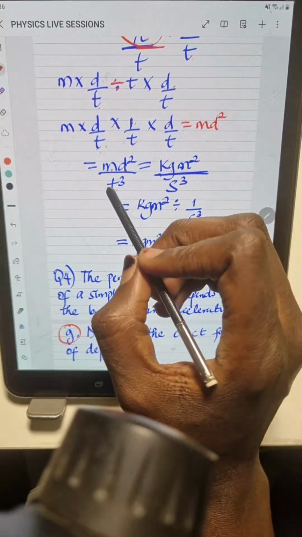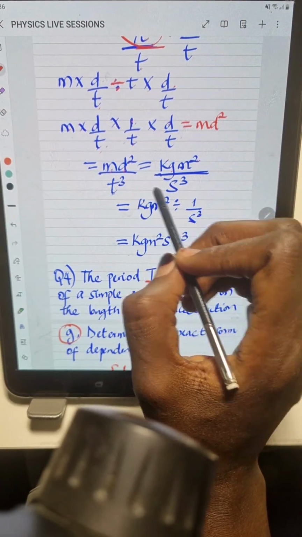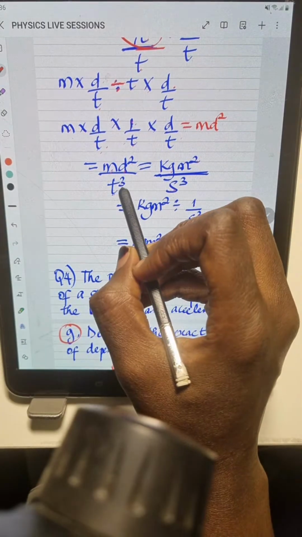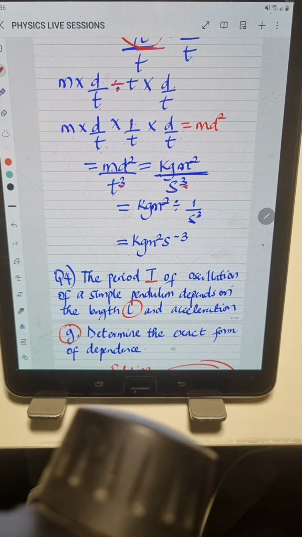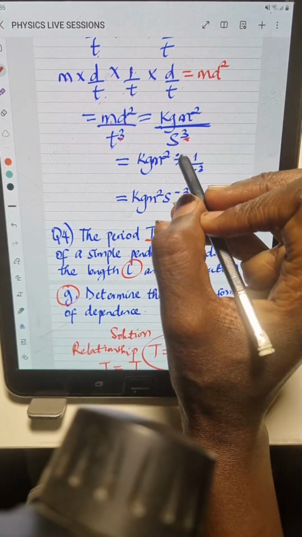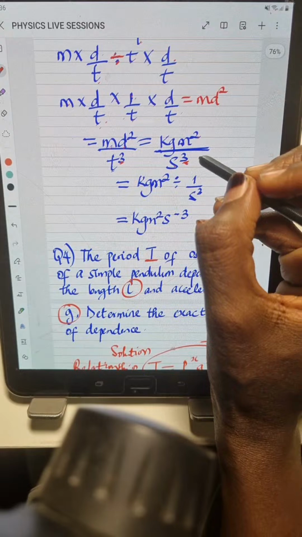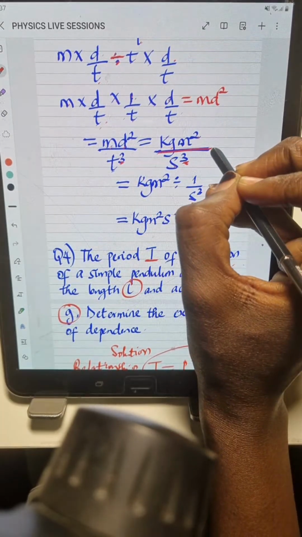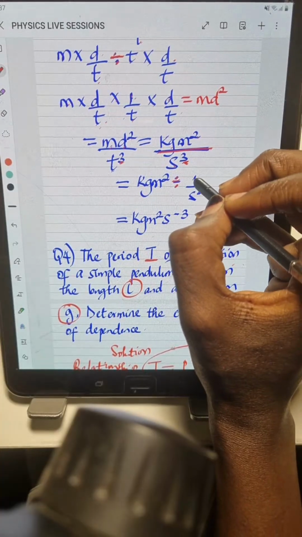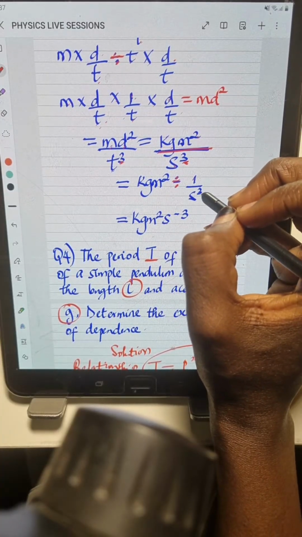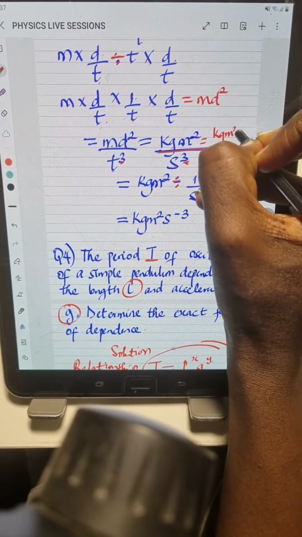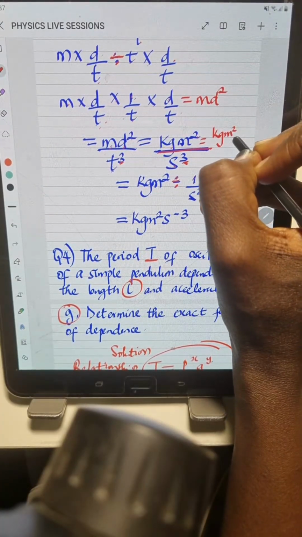All over. This is time. Time has a unit of what? Seconds. So this is s to the power of 3 because of this power we have here, right? So simplifying, we have kg m squared, right? This slash here is division. This is times. Then 1 over s to the power of 3. Because this can also be written as kg m squared, right?